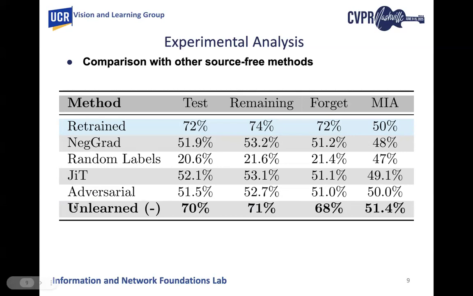And finally, we have our method, which is used on the forget set to estimate the Hessian of the retained data and performs unlearning. From this table, we can say that it clearly outperforms all other methods in accuracy metrics, and achieves a near ideal MIA membership inference attack score, indicating effective and privacy-preserving unlearning.